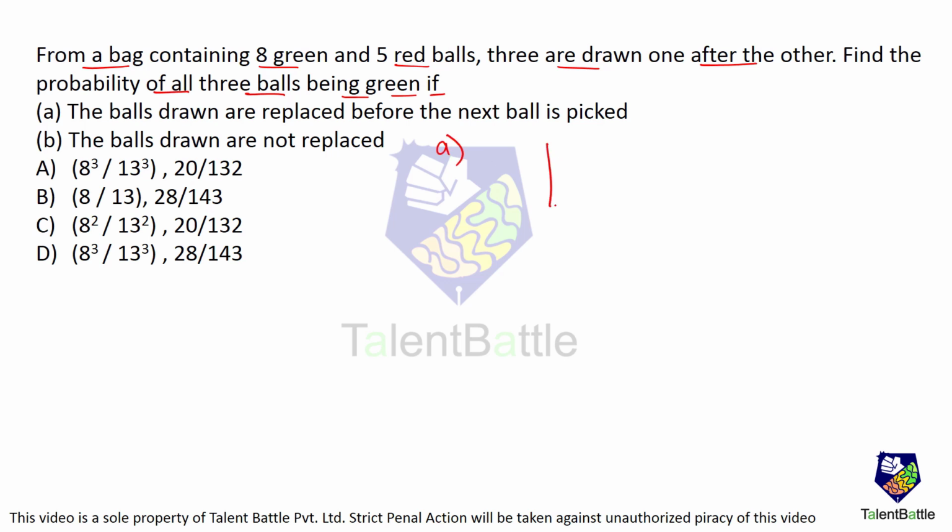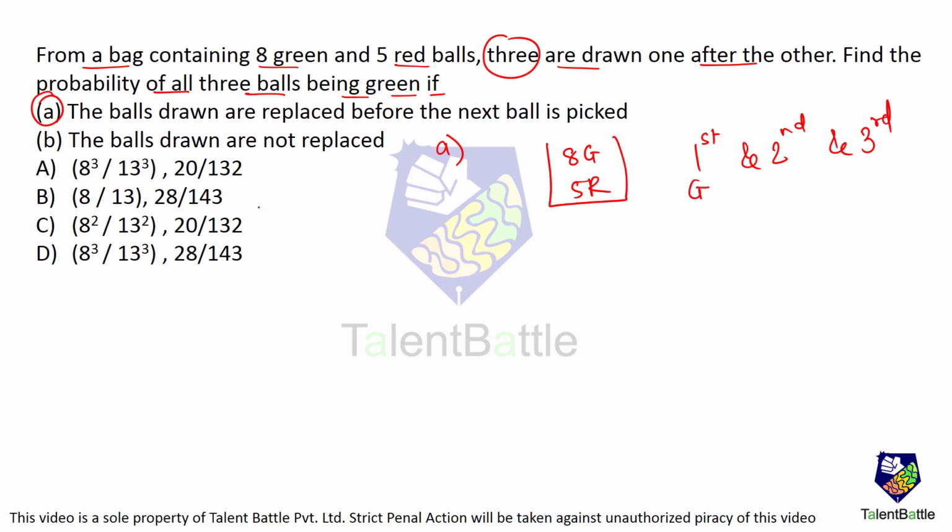Now, there is a bag and the bag has 8 green and 5 red balls, okay? And 3 balls are drawn one after another. Find the probability that all the 3 balls are green. I draw the first ball, then the second ball, and then the third ball, okay? In the first case, I am checking that the balls drawn are replaced before the next ball is picked. Drawing out the first green ball, okay?